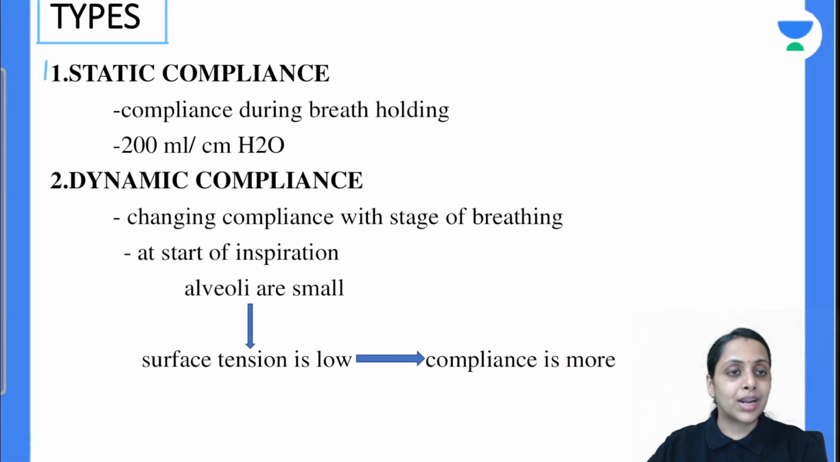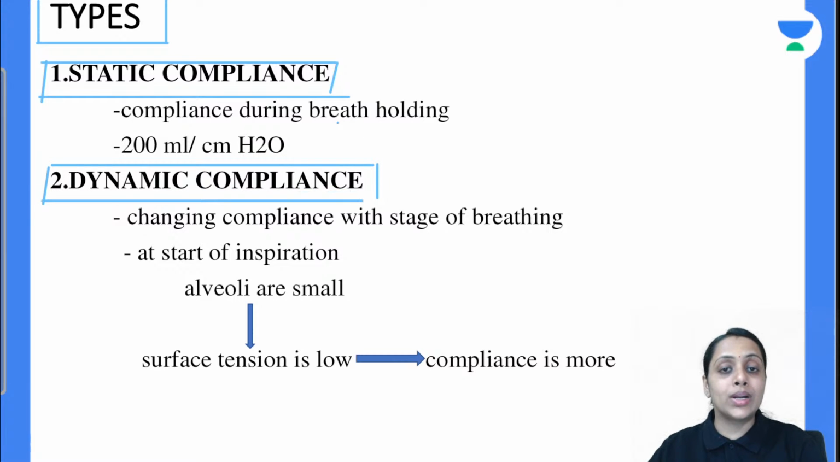Coming to the next type of compliance. So compliance can be of two types, static compliance and dynamic compliance. First coming to static compliance. Compliance during the breath holding situation is the static compliance. The normal value we just discussed, normal compliance is 200 ml per centimeter of water. This is our static compliance. Next is the dynamic compliance. As the name suggests, it changes with time. So it changes with the stage of breathing.